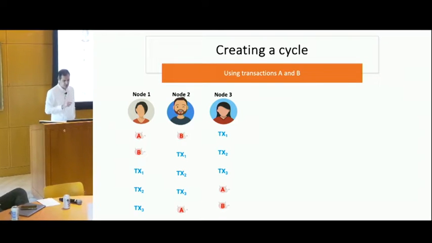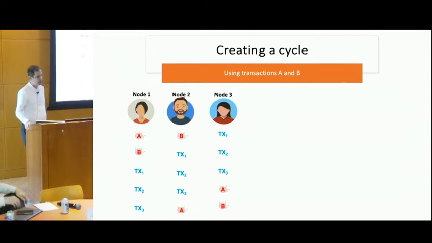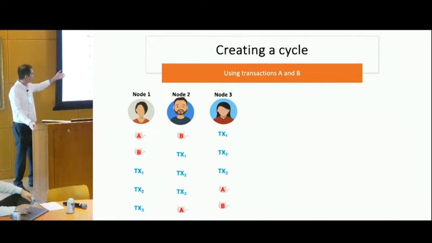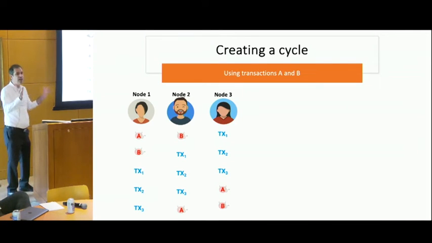To give you an example, again consider those 3 nodes in the committee, and assume that we have some honest transactions, TX1, TX2, and TX3. And there are some legitimate-looking but dishonest transactions, A and B, transmitted by a dishonest user. If you just ignore the red transactions, the system has an easy job of ordering transactions. Everyone sees the same ordering: transaction 1 first, 2 second, 3 next. So the system will be absolutely fine.